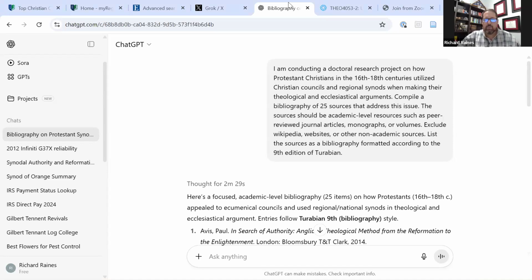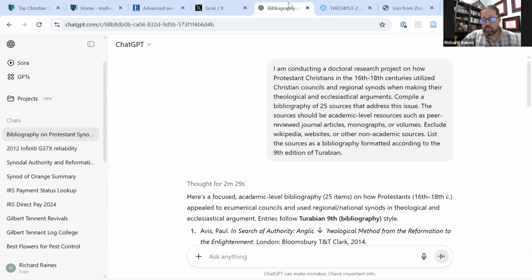So the key to doing research on an AI is to be as specific as possible. The more general your prompt, the more general the information is going to come back. So you can see here in this prompt, I told the AI that I am conducting a doctoral research project on how Protestant Christians in the 16th through the 18th centuries utilized Christian councils and regional synods when making their theological and ecclesiastical arguments. Compile a bibliography of 25 sources that address this issue.